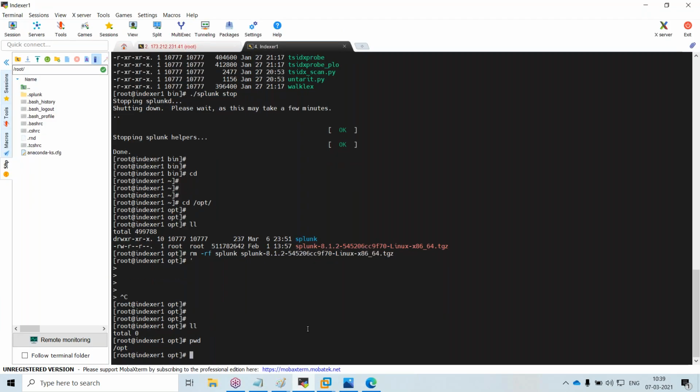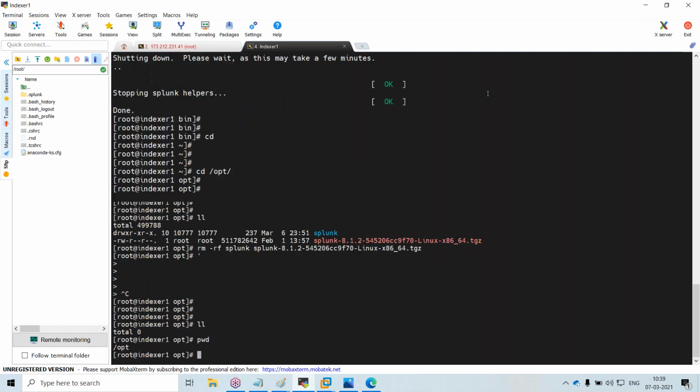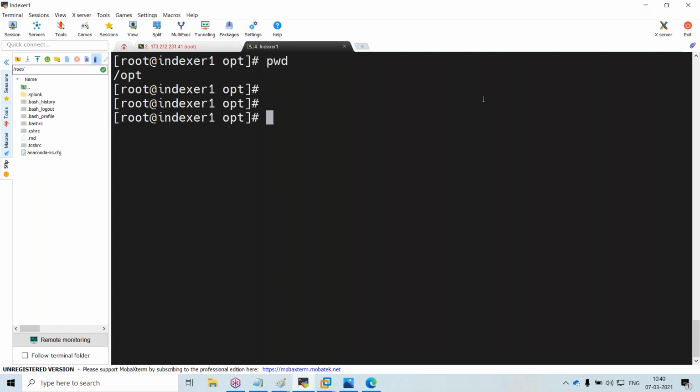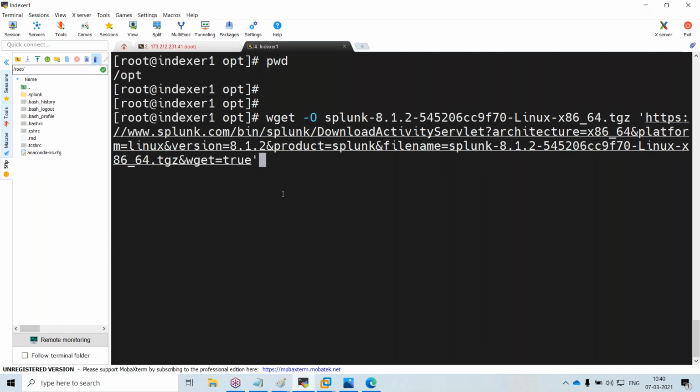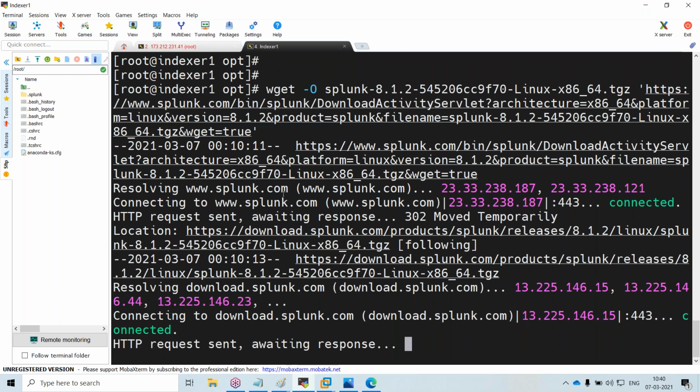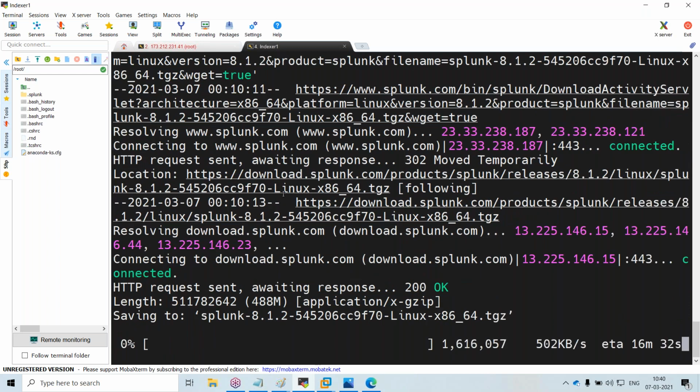The opt folder is the folder where you will install the Splunk. You have to copy paste the command here, that's it, and click on enter. So directly the Splunk will be installed on the system. There is no need to copy to your local and then use WinSCP or something. No need to copy there. Directly you can straight away copy it.